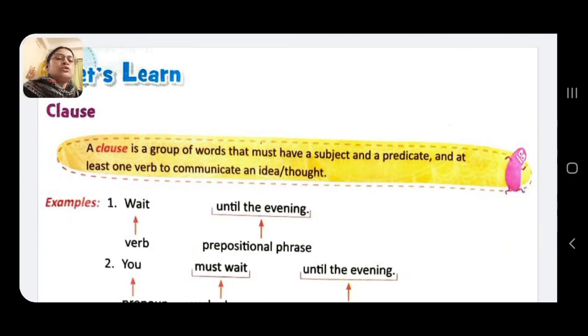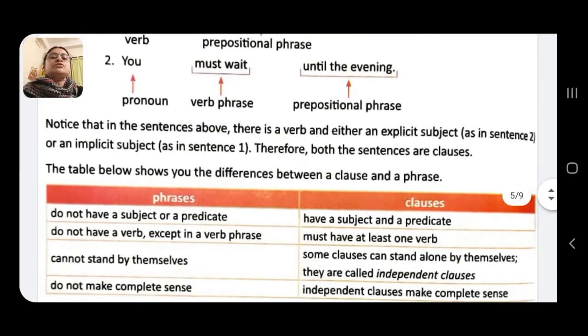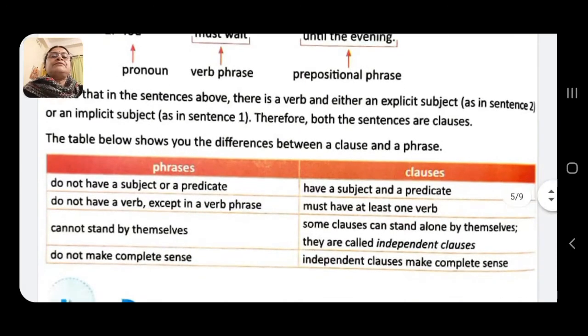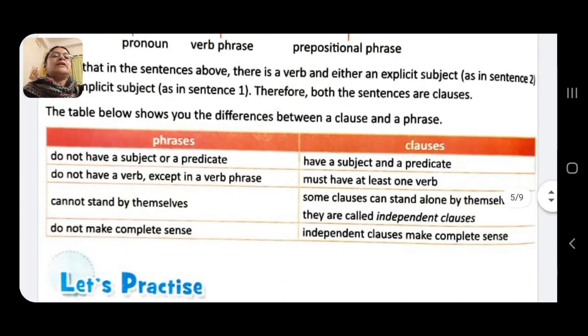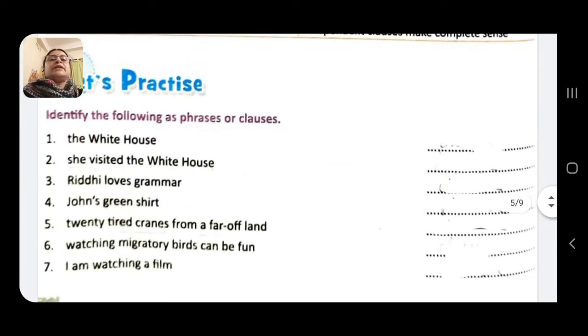Now coming to clause. Already I have said the definition of clause to you all. And what are the differences between phrase and clause? Here it is given. Phrase does not have subject or predicate, but clause always has a subject and a predicate. Kindly go through this table and then identify the following as phrase or clause.